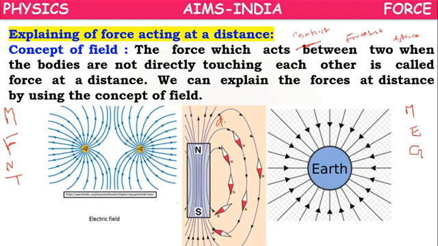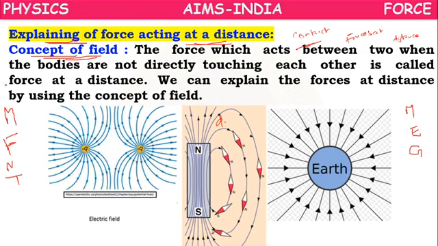So now we are going to explain the force which is acting at a distance, with the help of the concept of field. How does it act at a distance? Because we are saying that in magnetic force, electrostatic force or gravitational force, we can apply the force without any physical contact or touch. Now, what is the cause behind that force without physical contact? That we are going to learn.